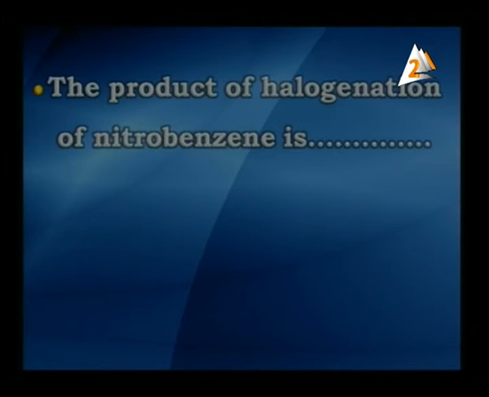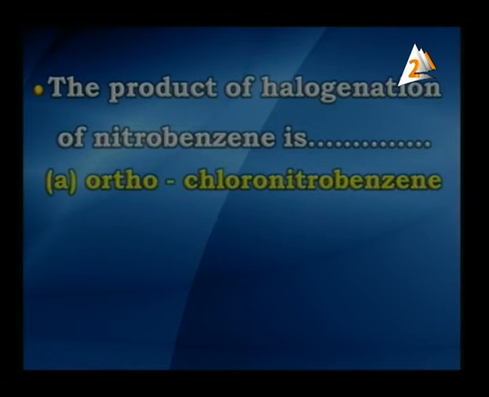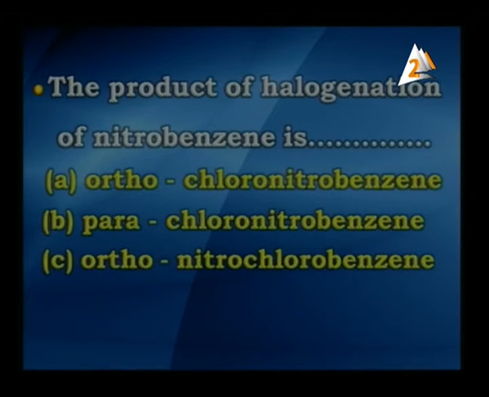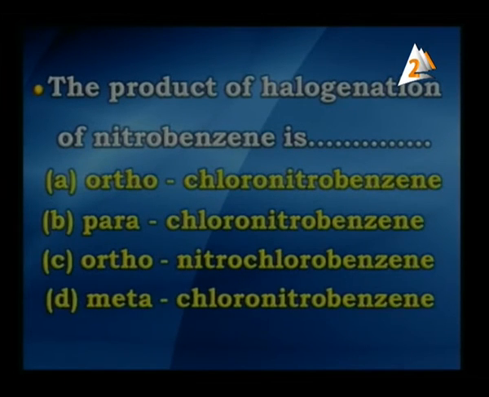Next point. The product of halogenation of nitrobenzene is what? Is it orthochloronitrobenzene, or parachloronitrobenzene, or orthonitrochlorobenzene, or metachloronitrobenzene? If you think about it, my dear student, we start with nitrobenzene, and on adding halogen to it, we find that the nitro group is a meta-directing group, so it produces only metachloronitrobenzene, as shown on the screen.